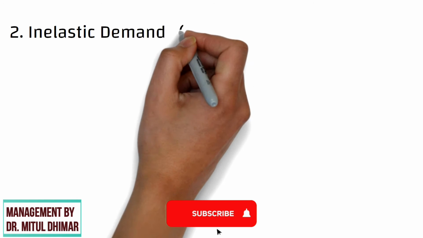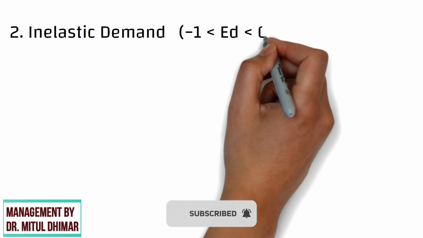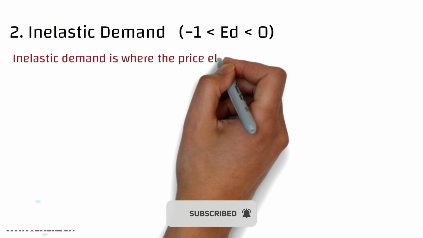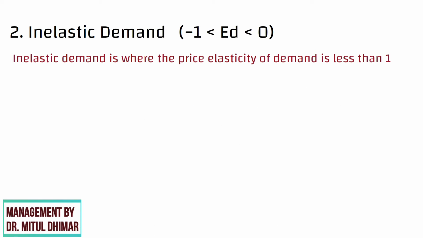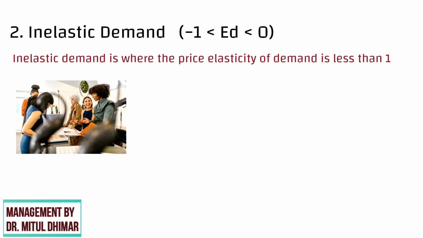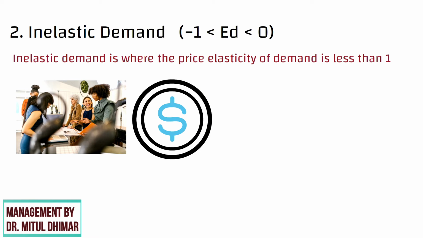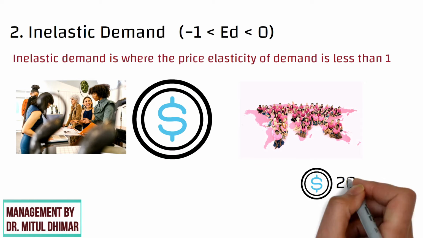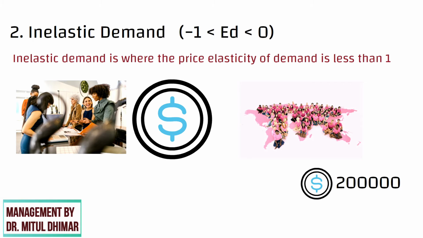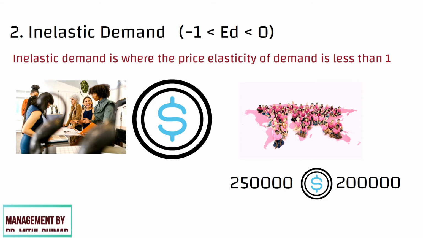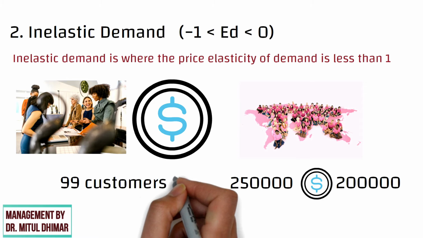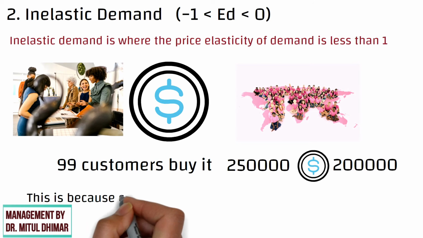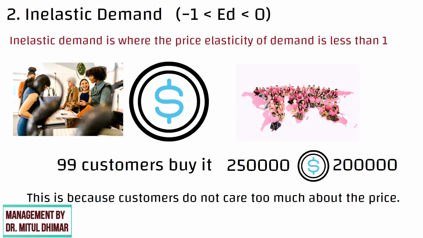Inelastic demand. Elasticity of demand is more than -1 but less than 0. Inelastic demand is where the price elasticity of demand is less than 1, which means that customers are largely unreactive to changes in price. For example, there may be 100 customers who buy a Ferrari for $2 lakh. If Ferrari wants to increase its price to $250,000 and 99 customers buy it, then the product is very inelastic. This is because customers do not care too much about the price.